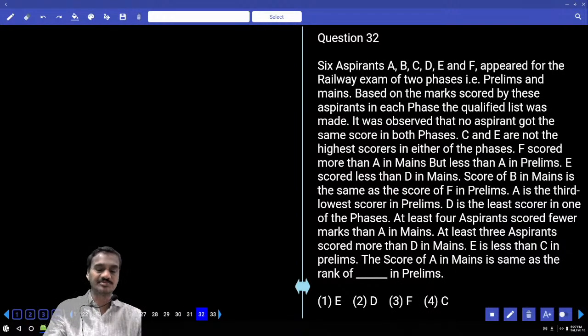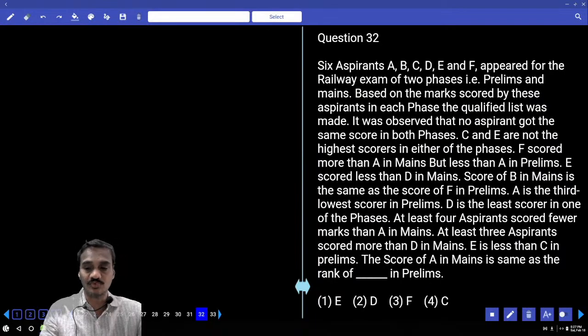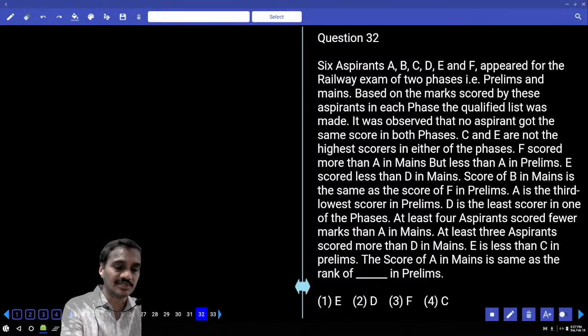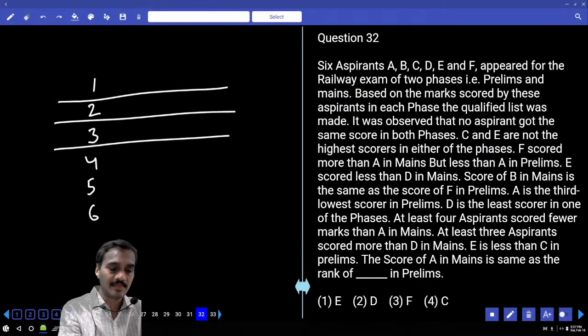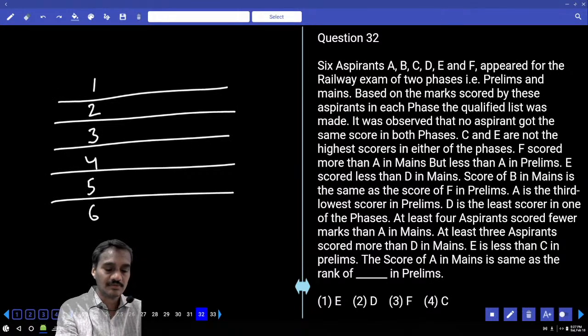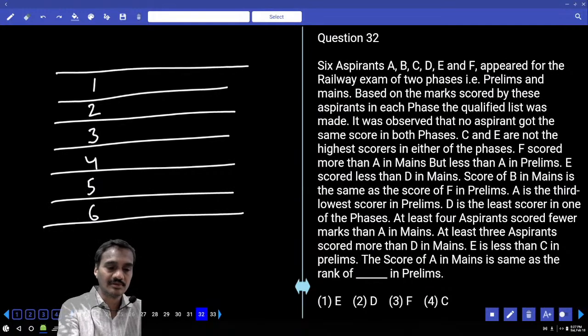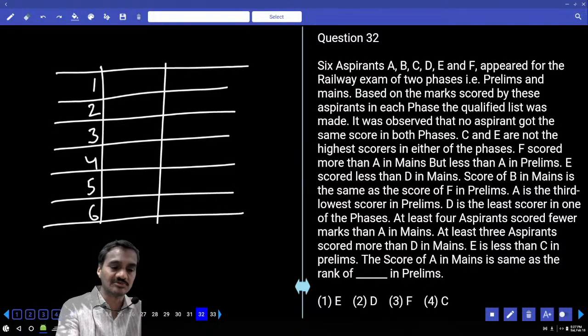Now 6 aspirants were there, who are those 6 aspirants? A, B, C, D, E, and F. Now these 6 aspirants appeared for a railway examination of 2 phases. Now one is prelims, the other one is mains. 1, 2, 3, 4, 5, 6. Now these 6 persons appeared for prelims and mains as well. Then the comparison between the marks they have scored in prelims as well as mains. Now these are prelims and these are mains.